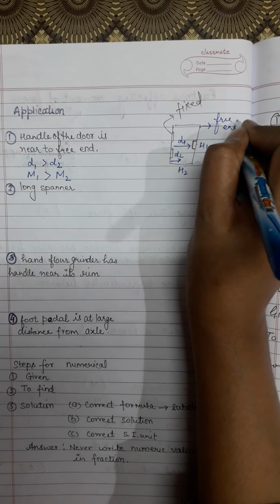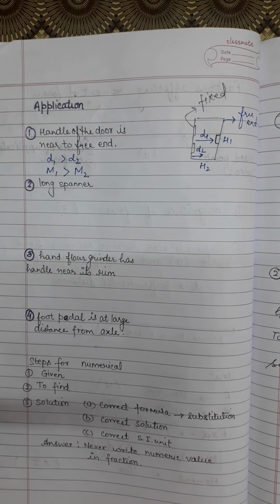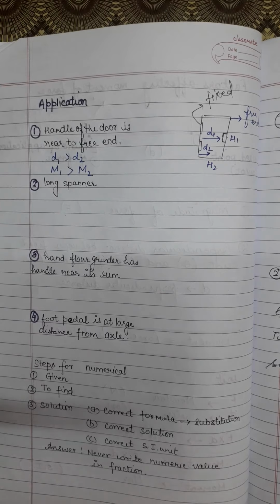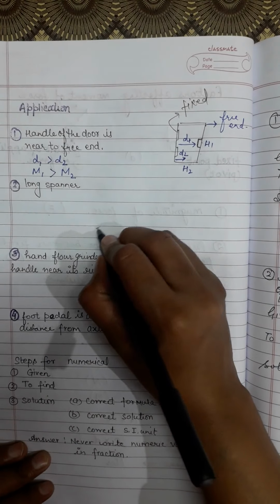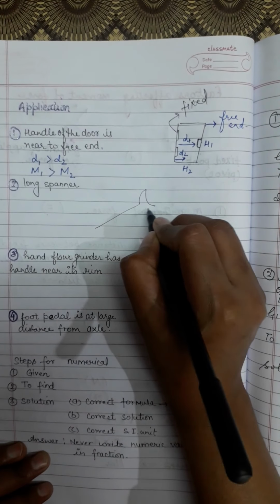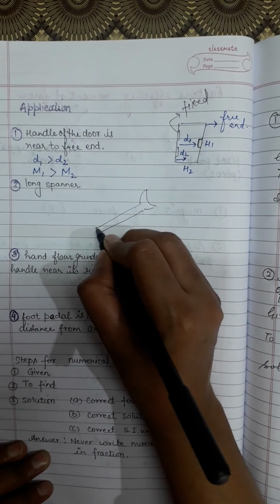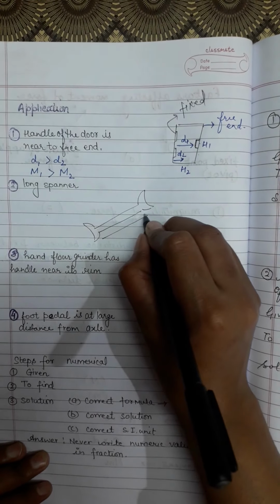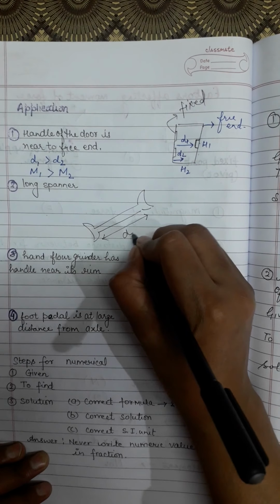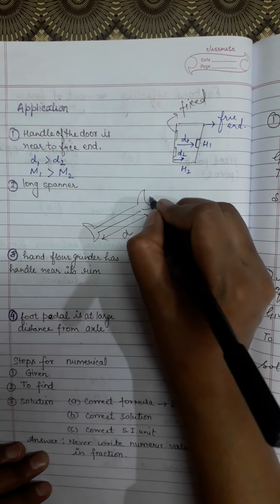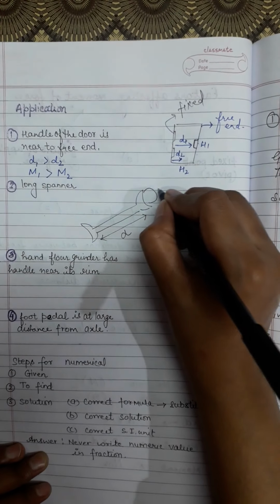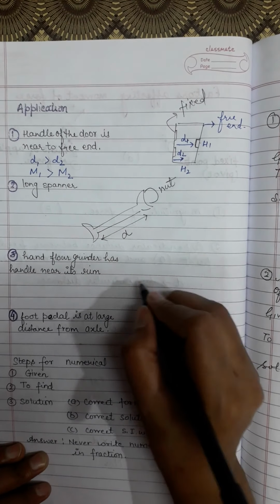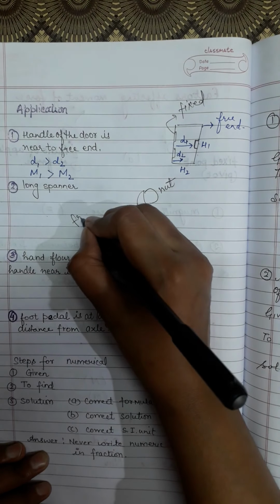Now the spanner. What is a spanner? A spanner is used to tighten a nut. You have seen it like this. This is a spanner which we use to tighten the nut. So this distance is d. Here at one side you have a nut which has to be fixed or tightened, and this is the free end.